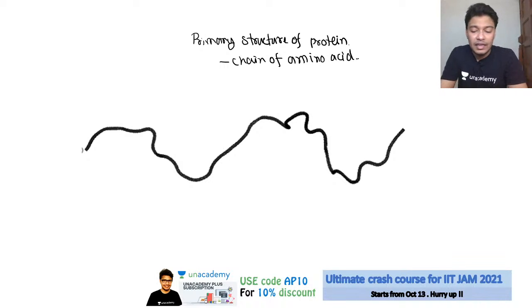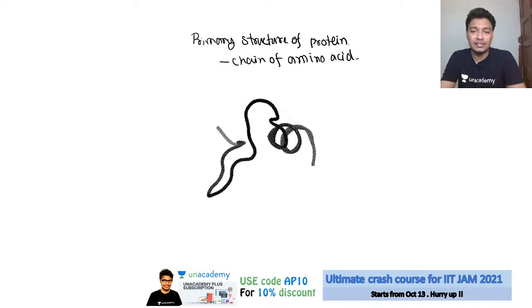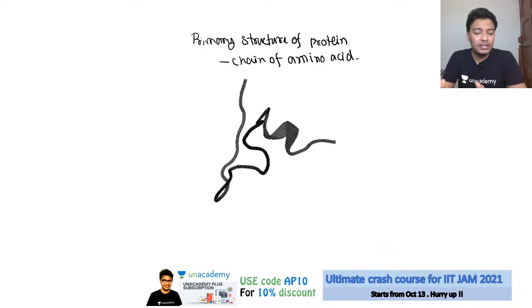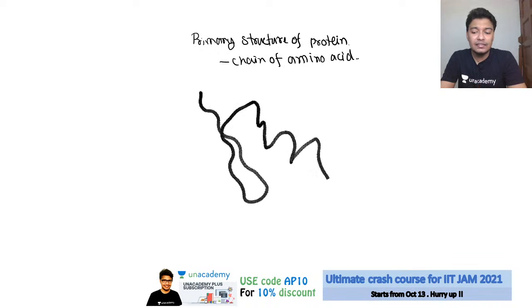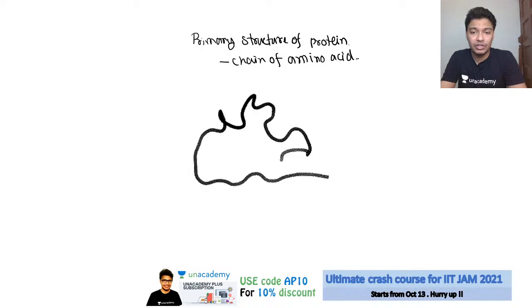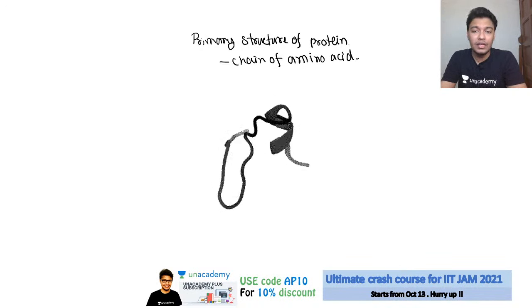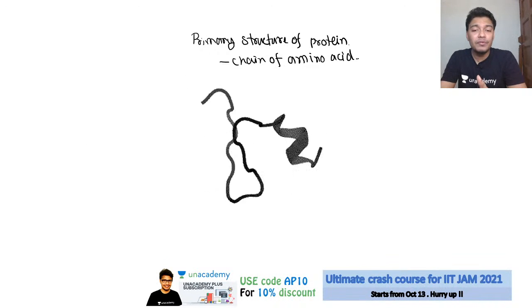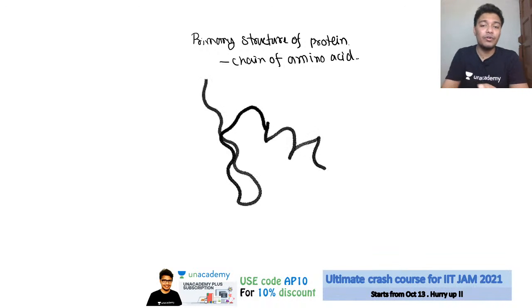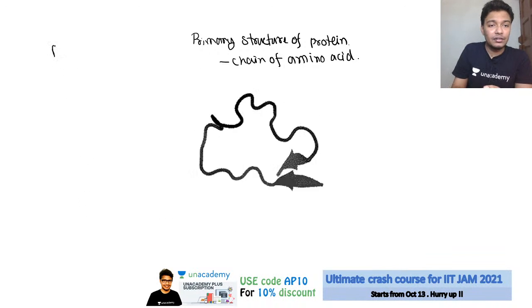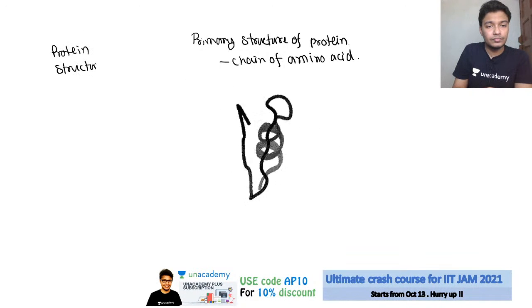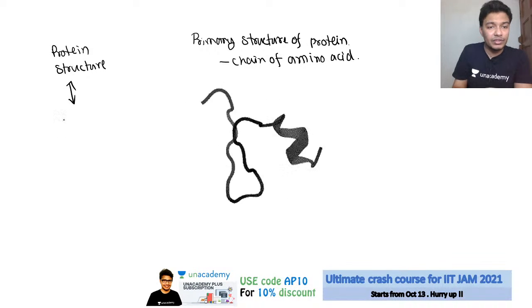But what happens is this primary structure eventually changes, in a multitude of manners, and what it really ends up being is a 3D folded structure, right, which is functionally active. So if you don't have the native structure of a protein, your protein would not be functional. So protein structure is important for function, right? So let me write that: protein structure is directly correlated with protein function.